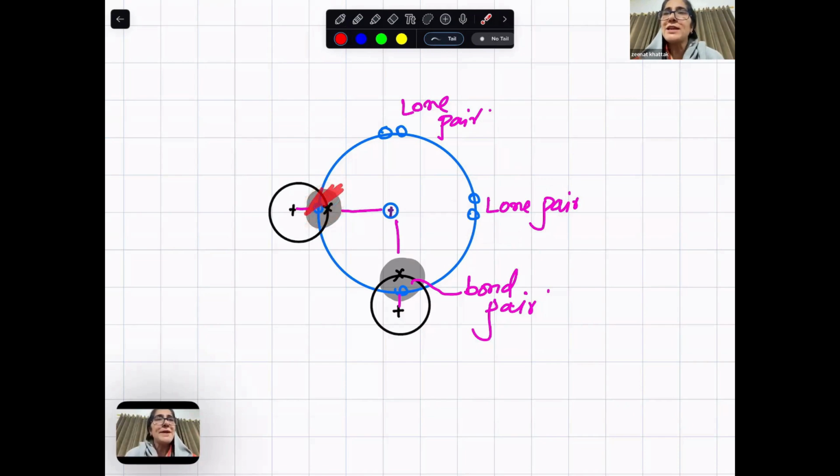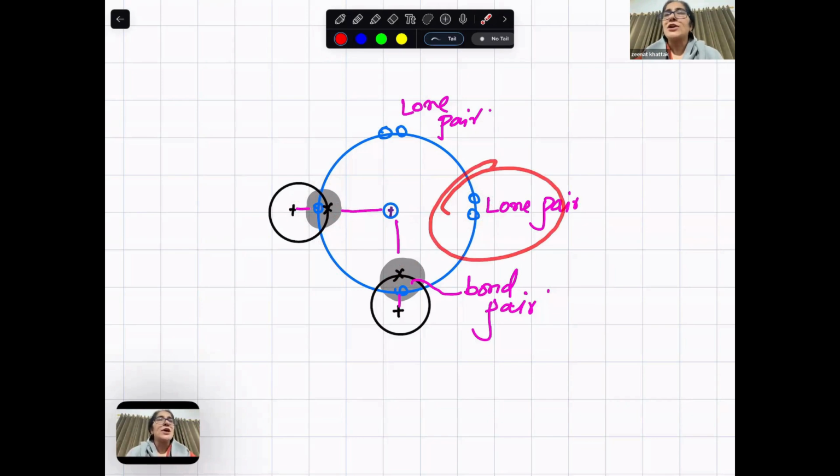When the shared pair experiences more nuclear attraction, its movement is less. They're bound to two nuclei. They're not freely moving. But this lone pair is attracted by only one nucleus. The one that is attracted by two nuclei will have less repulsion because its movement is less.